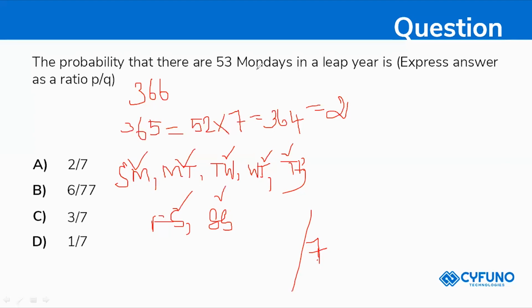And how many Mondays? So for 53 Mondays in a leap year, in these pairs we are having 2 Mondays, right? So 2 divided by 7 will be your answer. So totally 7 pairs and 2 Mondays are there. So 2 divided by 7 will be your answer. Have you understood now? Yes. Yeah, that's great. Make a note of it.